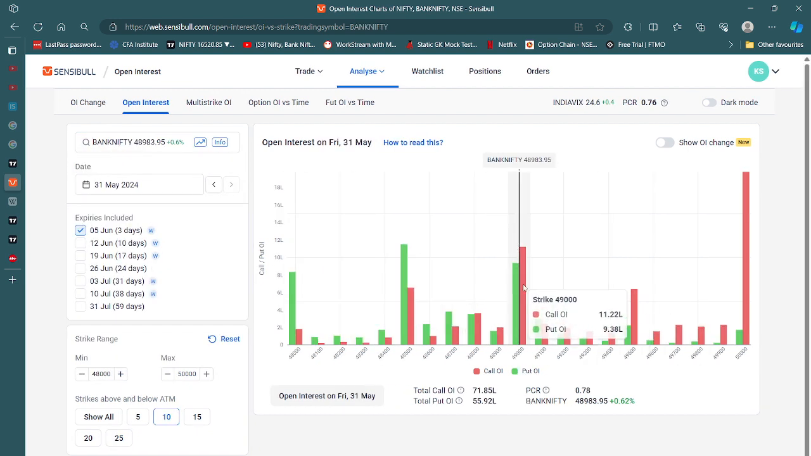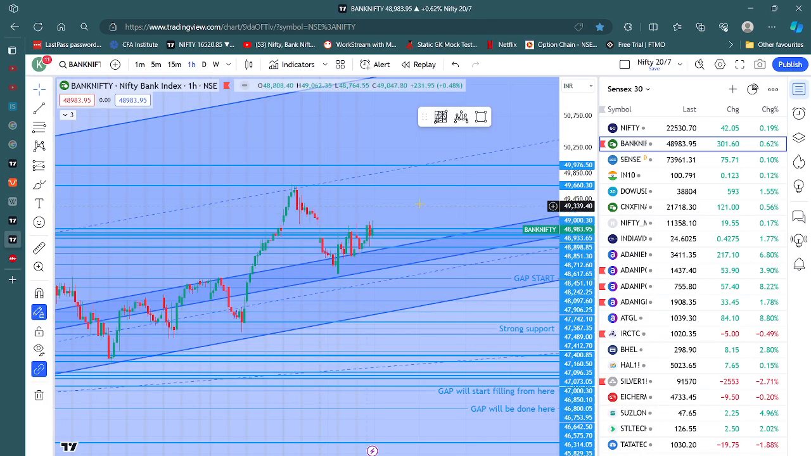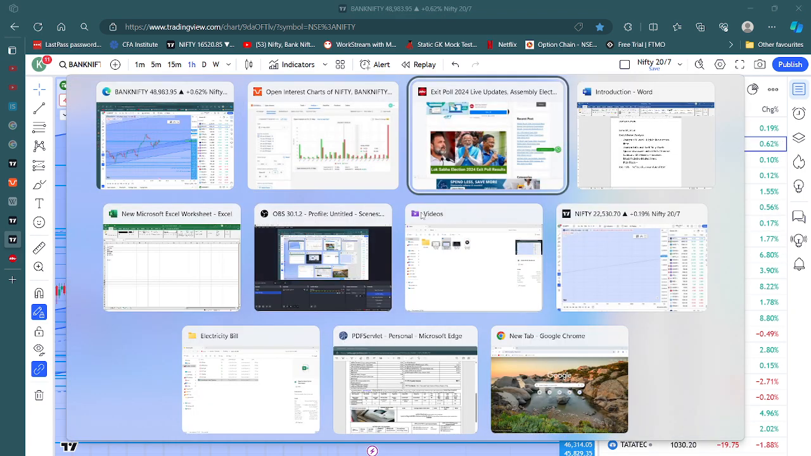Okay, there is a clear resistance of 49,000 we see, and then 49,500 and definitely 50,000. So yes, Bank Nifty could easily open around here, and might be opening around here. So Bank Nifty could open at 49,500 and 50,000. Either way, 500, 600 points it could move. I mean gap up.